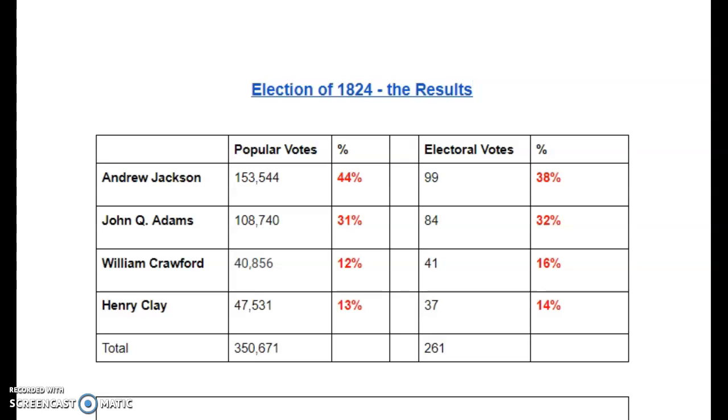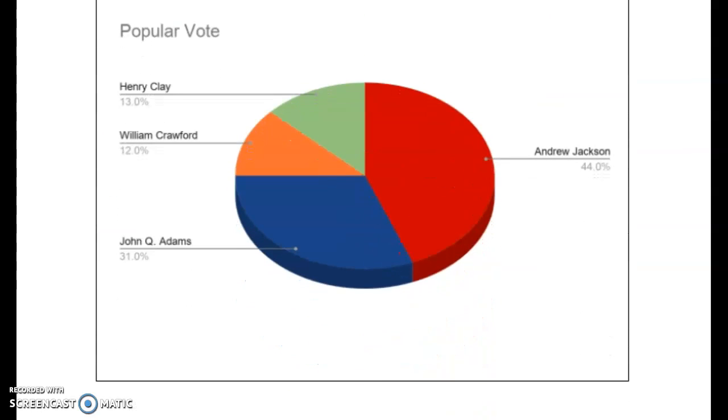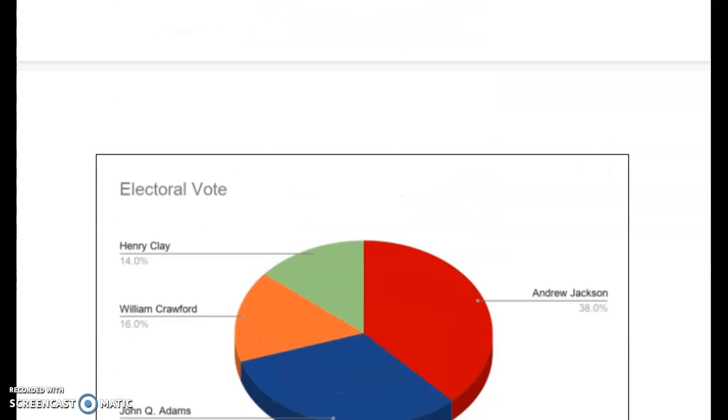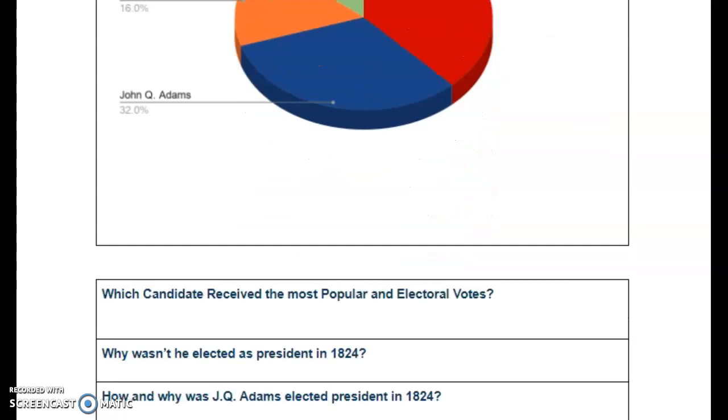Second place in both the popular and the Electoral College votes was John Quincy Adams. And then you have a little bit of flip-flopping between William Crawford and Henry Clay. Crawford slightly behind in the popular vote, whereas Crawford slightly ahead in the Electoral College votes. So at the end of the day, Andrew Jackson leads in both categories. And as you go down, you can take a look at how this is reflected on the pie chart. That's for the popular vote, and then you could go here and check it out on the Electoral College vote as well. You should have these in front of you.